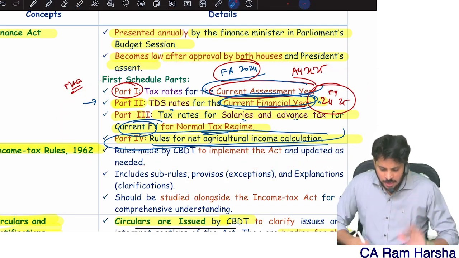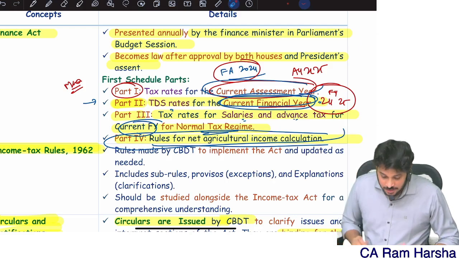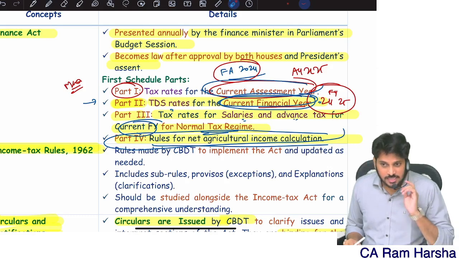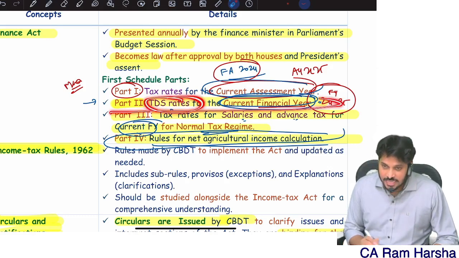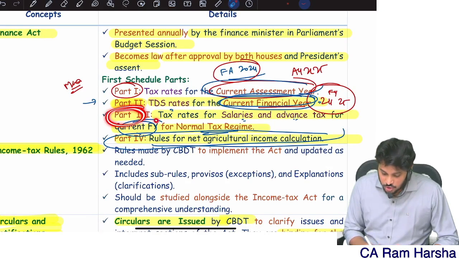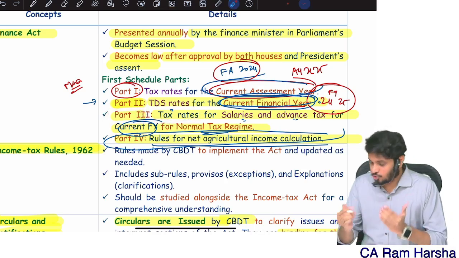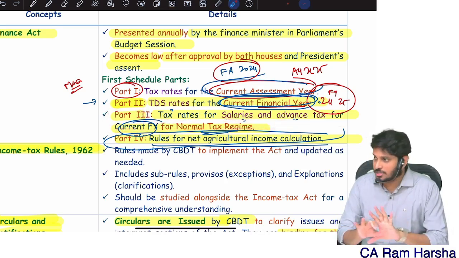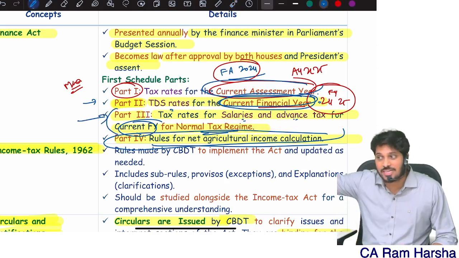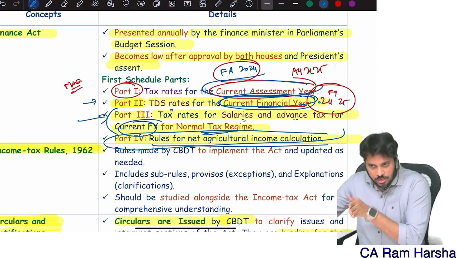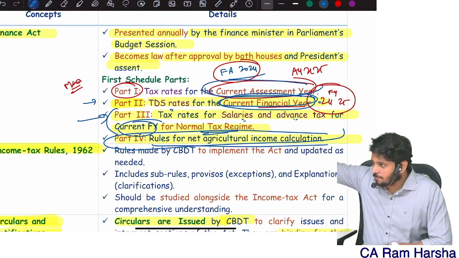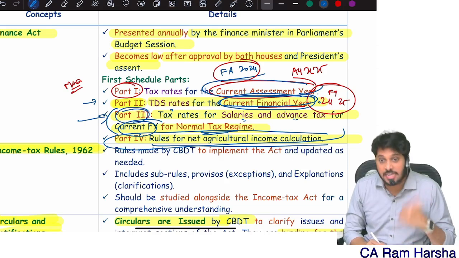It will be over. Now, Finance Act has 4 parts, right? First part is dealing with what? Current assessment year tax rates. Second part is dealing with TDS rates. TDS rates also will have salaries related TDS rates, all that. Part 3 is talking about tax rates for various scenarios and salaries and advance tax provisions. Nothing but actually part number 3 is what mainly talking about the current financial year tax rates. Like in the current financial year, whatever you are going to earn, on that, at what rate you need to pay tax? You need to pay tax, of course, in the assessment year. At what rate you need to pay? Part 3 is what mainly talking about.